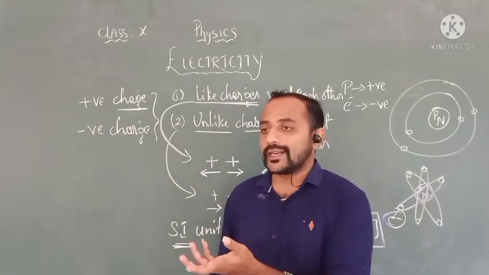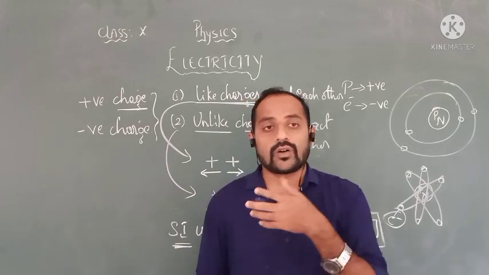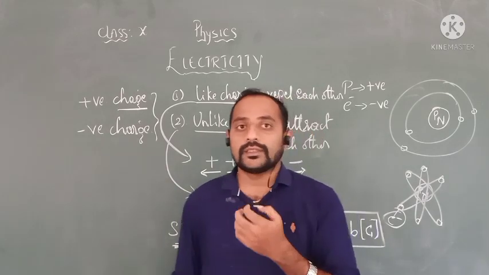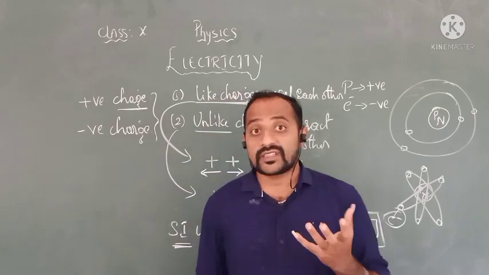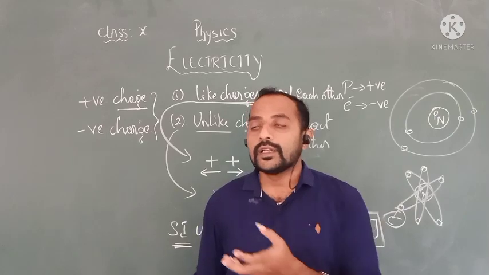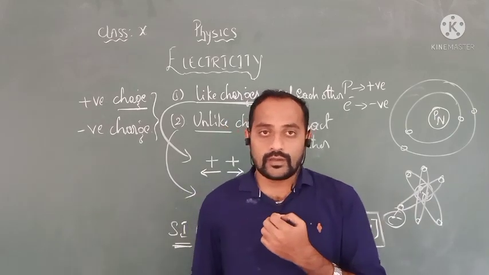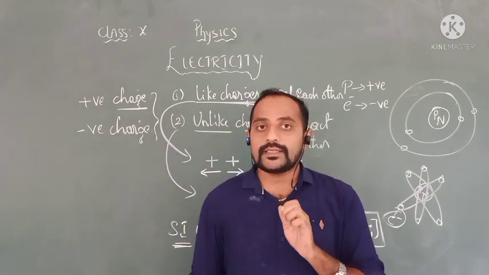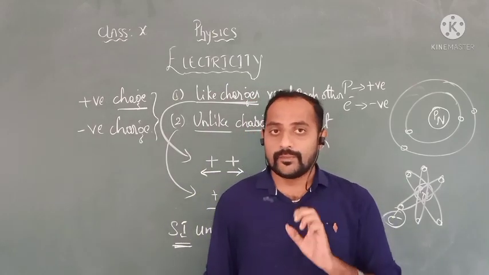What is the weight of your bag? Then you can say this much kg. What is the mass of your bag? If I ask, you can say it is 20 kg, or 15 kg, or 10 kg. Kg is a unit. These are examples of a unit.